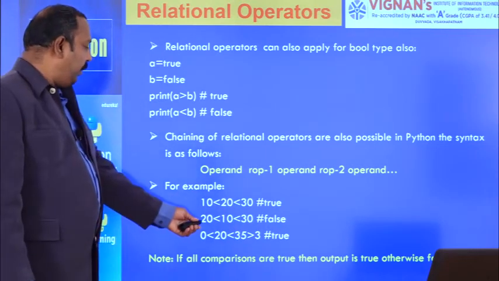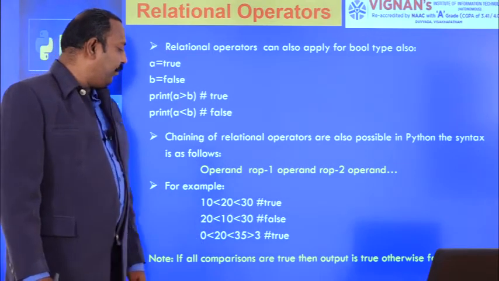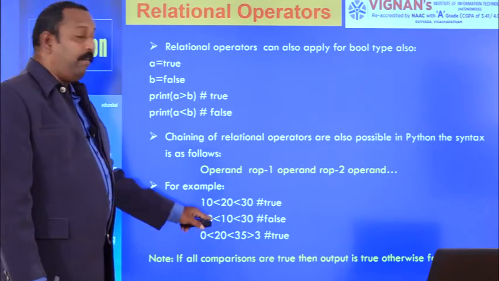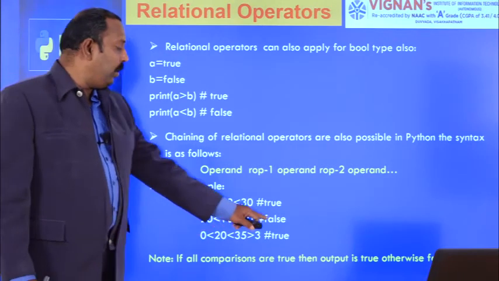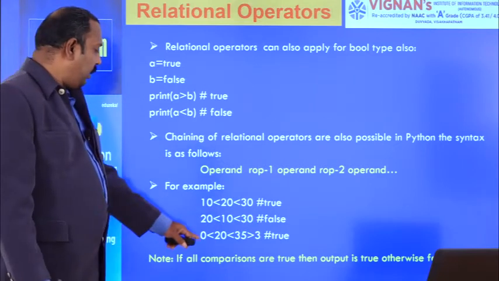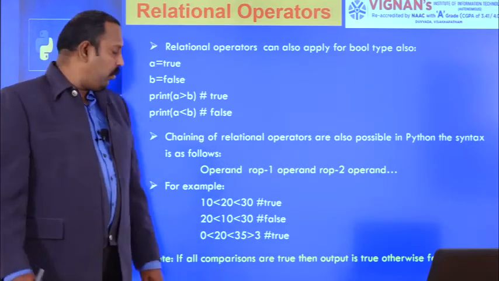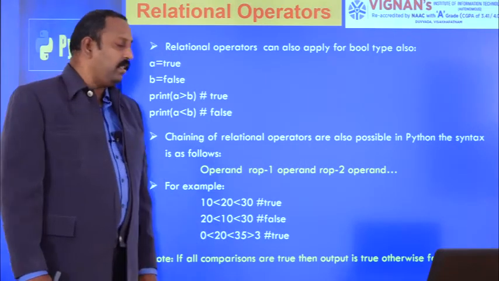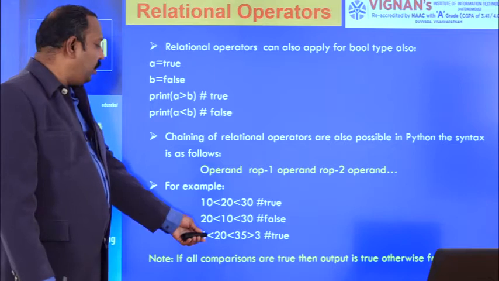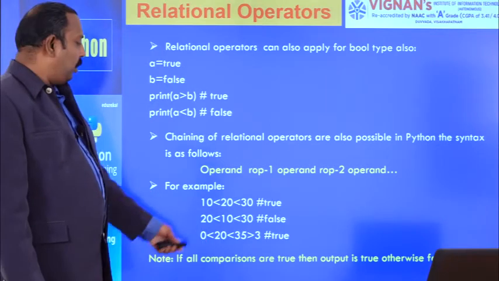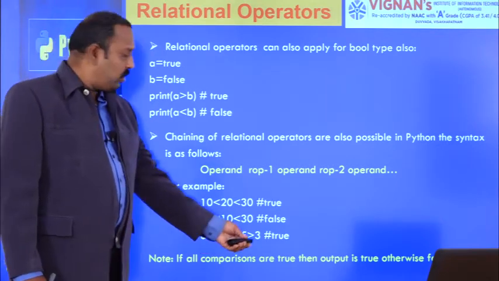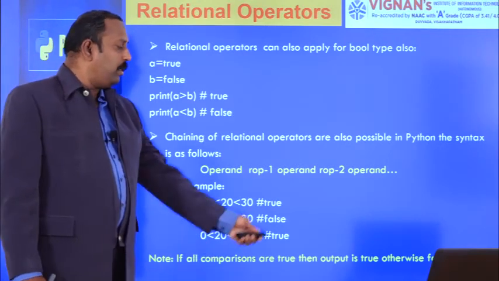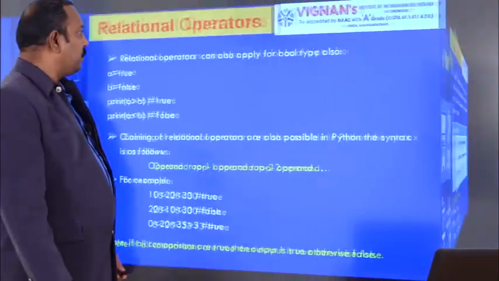Next example, 20 less than 10. 20 less than 10 is false. 10 less than 30 is true. But if one condition is false, what output will you get? You will get the output false. Here 0 less than 20, condition is true. 20 less than 35, condition is true. And 35 is greater than 3, condition is true. So here we are using three conditions, a chain of relational operators. All conditions are true, so you will get the output true. So if all operator comparisons are true, then the output is true, otherwise we'll get the output false.